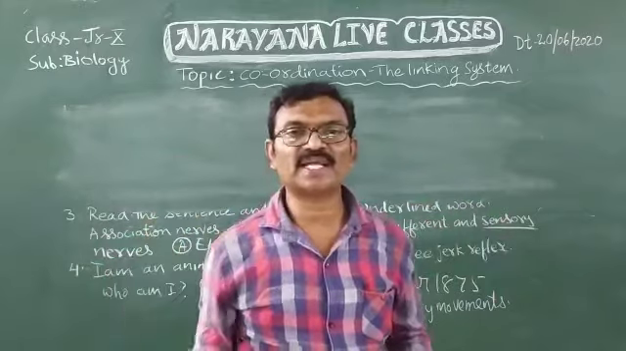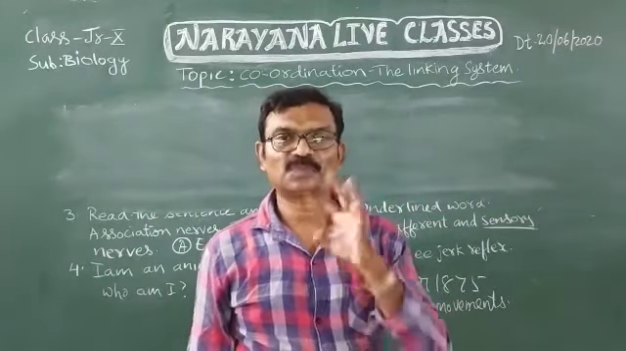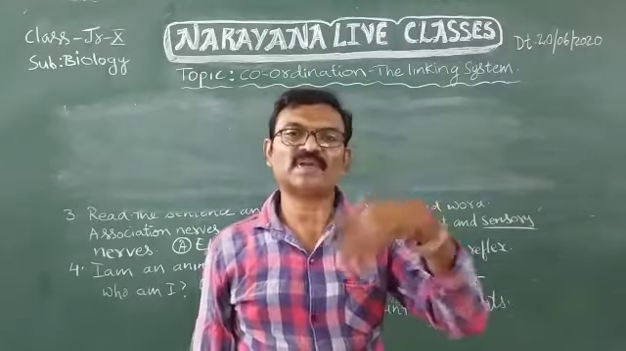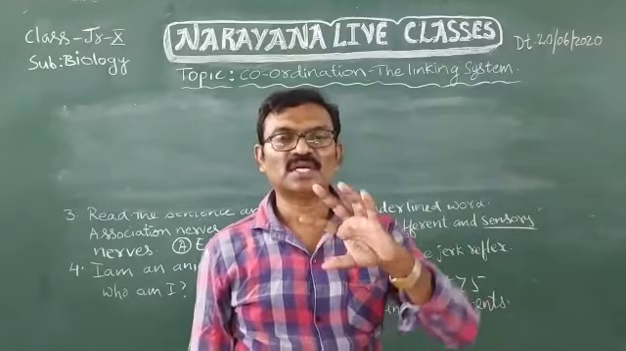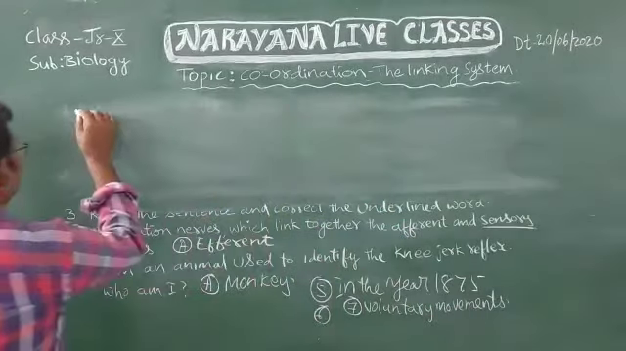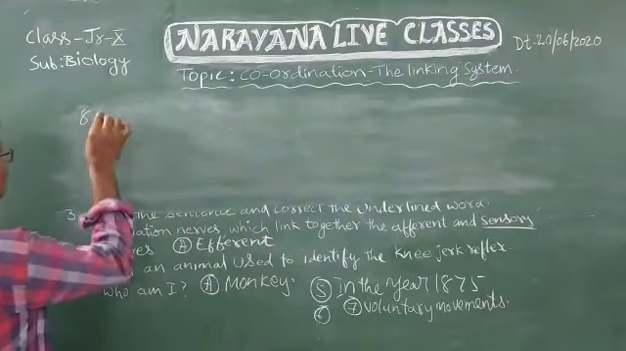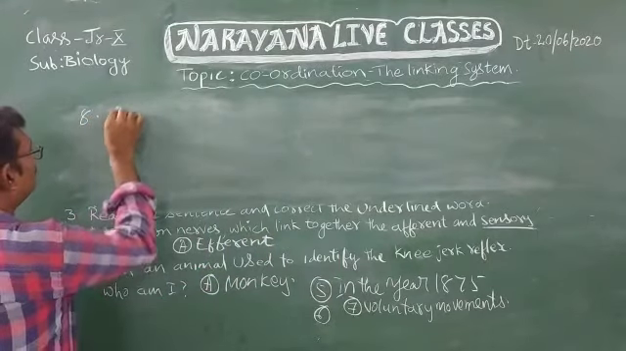All the spinal nerves are association nerves. There are 31 pairs of spinal nerves. All the 31 pairs of nerves are association nerves. We can also call them mixed nerves. Okay? How are the association nerves formed? Eighth one. So association nerves are formed by